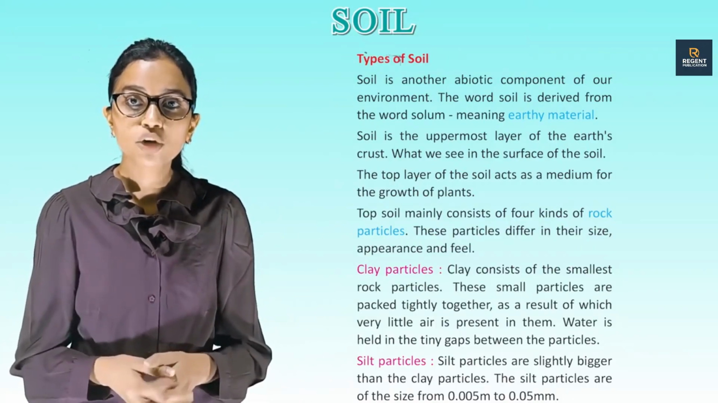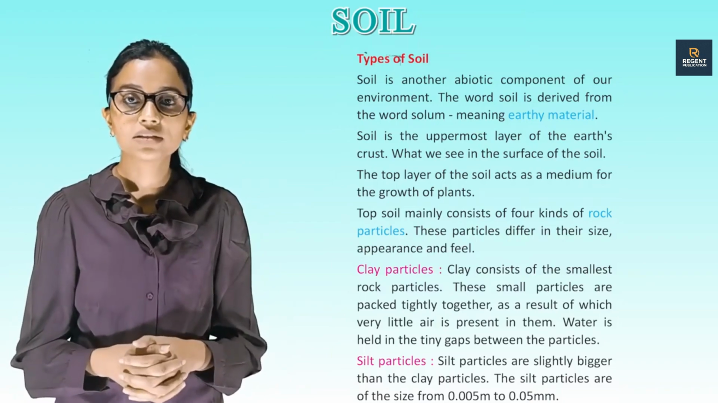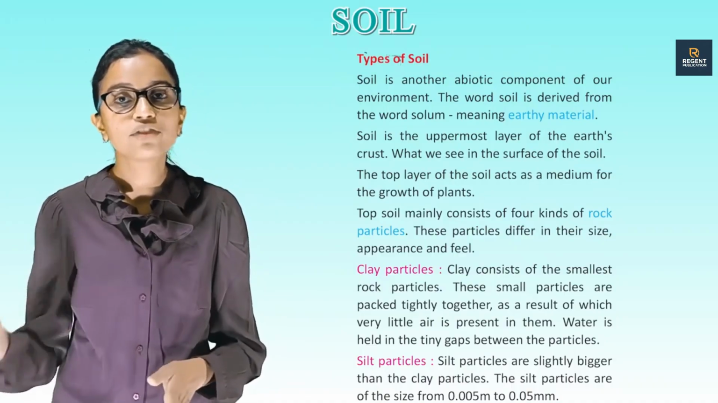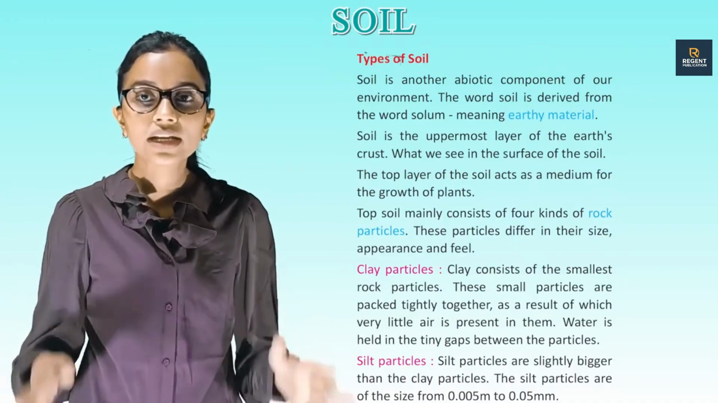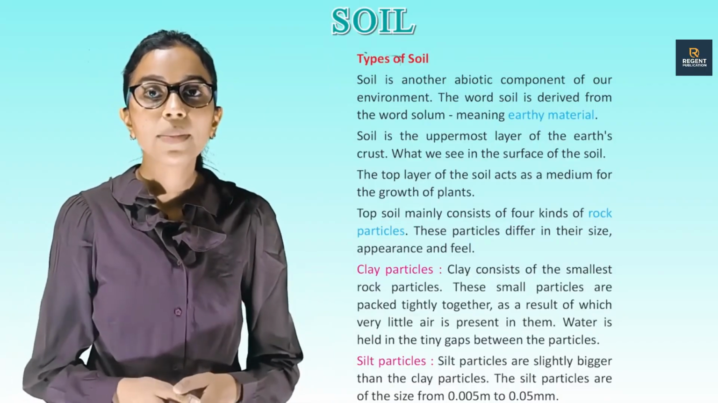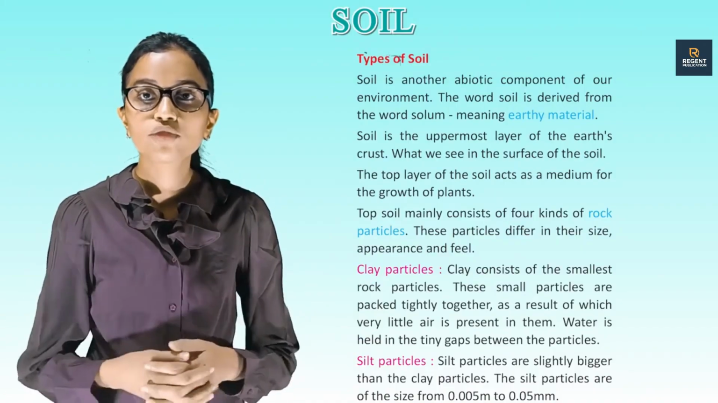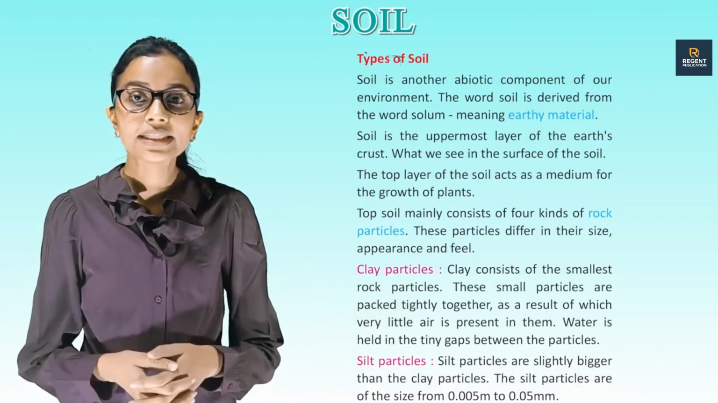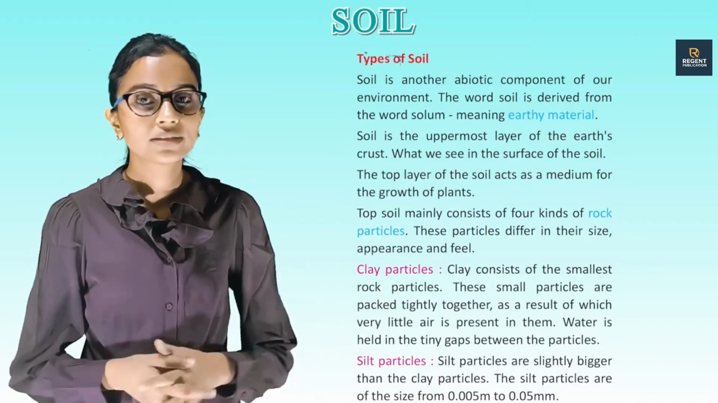Topsoil mainly consists of four kinds of rock particles. These particles differ in their size, appearance and feel. Clay particles. Clay consists of the smallest rock particles. These small particles are packed tightly together, as a result of which very little air is present in them. Water is held in the tiny gaps between the particles.